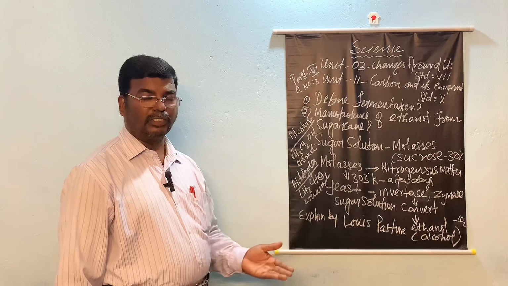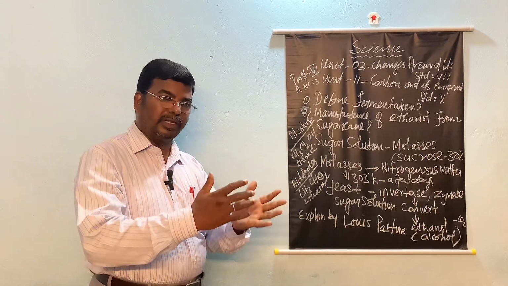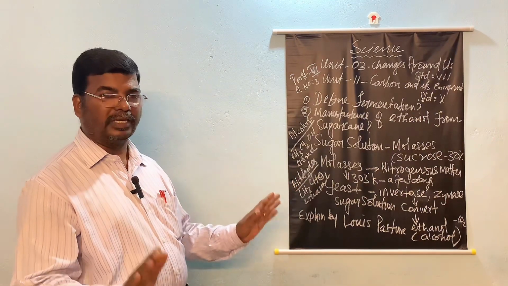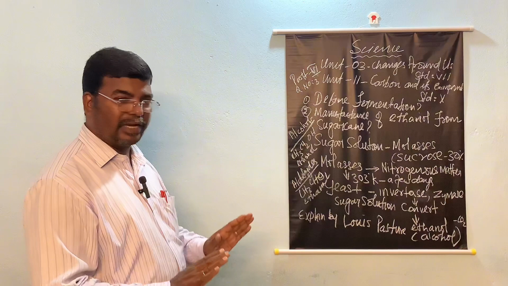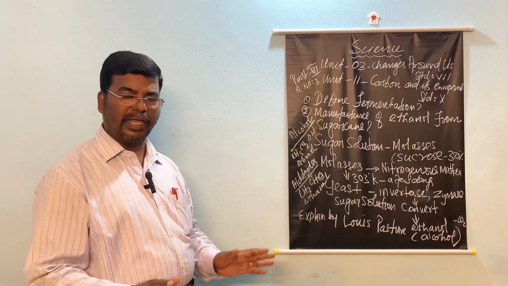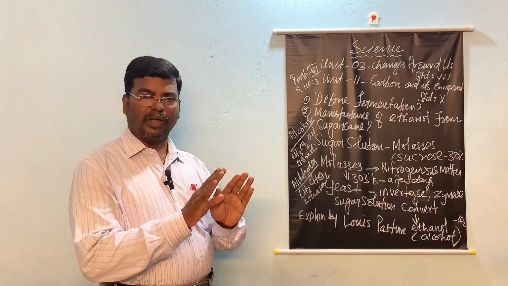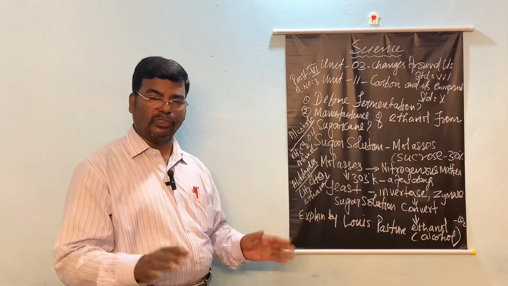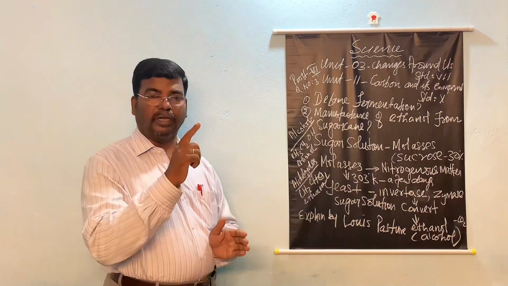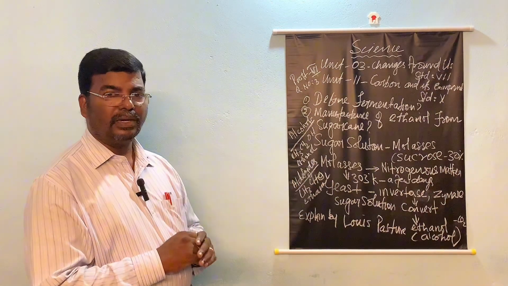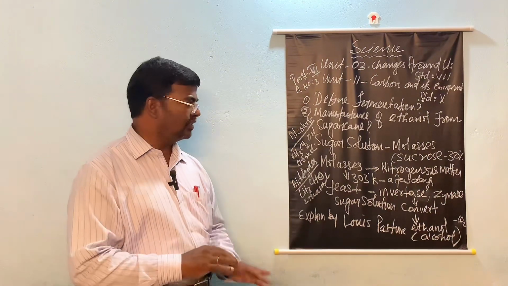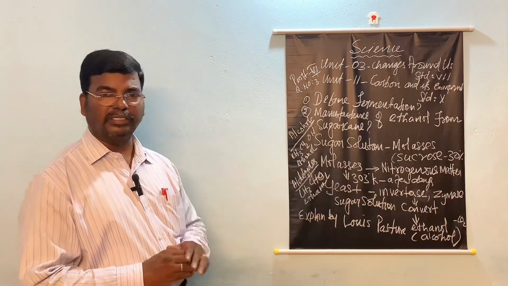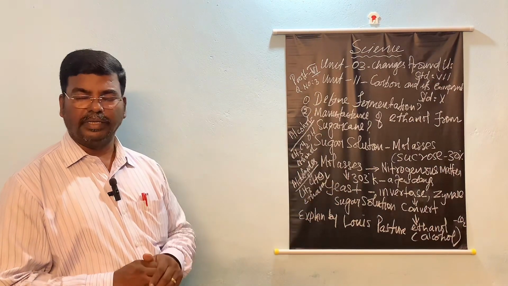There are many further explanations, but you don't worry about that. Simply write: during the manufacturing of sugar from sugarcane, there is a byproduct. That byproduct's name is molasses. The molasses contains 30% of sucrose. The solution is kept at 303 degree Kelvin for a few days, and it contains nitrogenous matter, a food substance for microorganisms like bacteria and yeast.